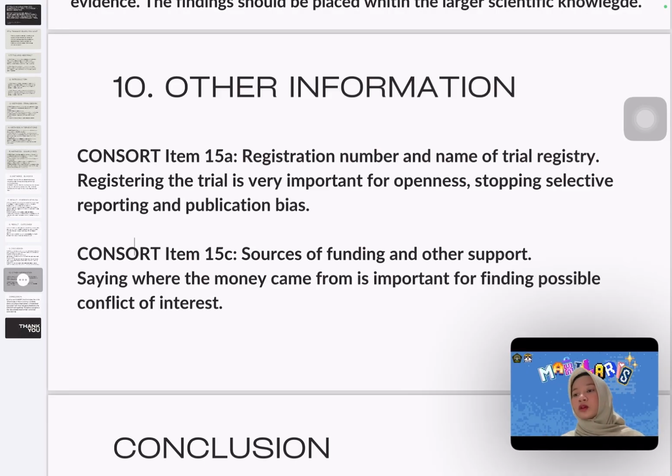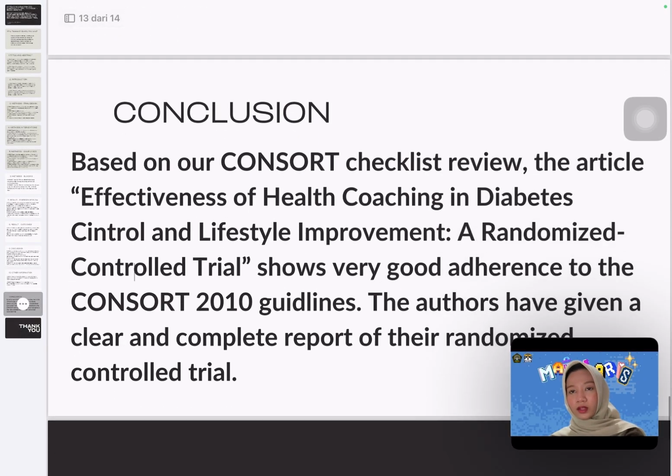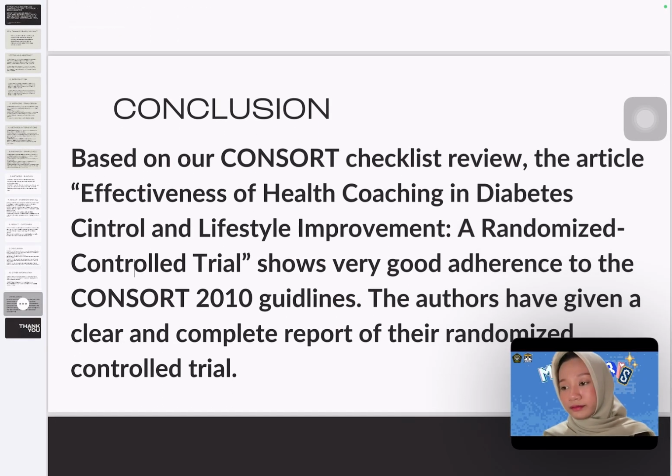Authors should discuss what the results can be used for and under what conditions. CONSORT item 14A: understanding the results in the context of current evidence. The findings should be placed within the larger scientific knowledge.